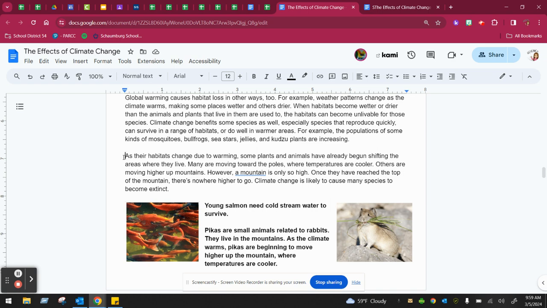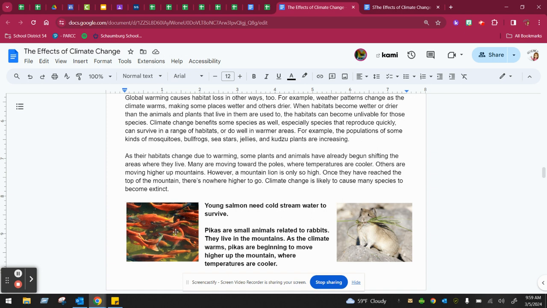Many are moving toward the poles where temperatures are cooler. Others are moving higher up mountains. However, a mountain is only so high. Once they have reached the top of the mountain, there's nowhere higher for them to go. Climate change is likely to cause many species to become extinct.